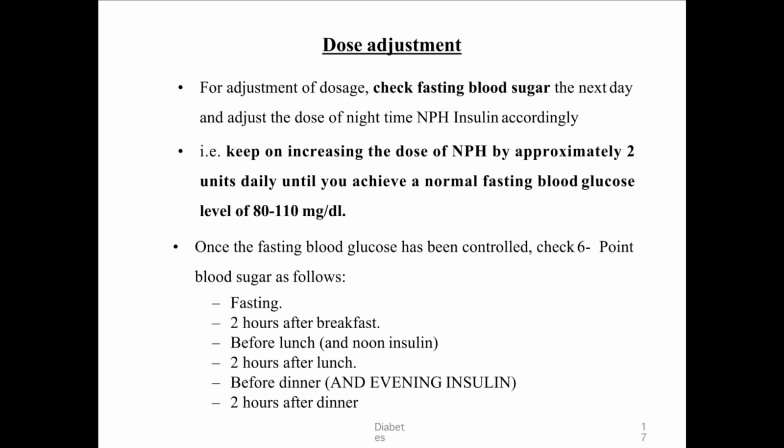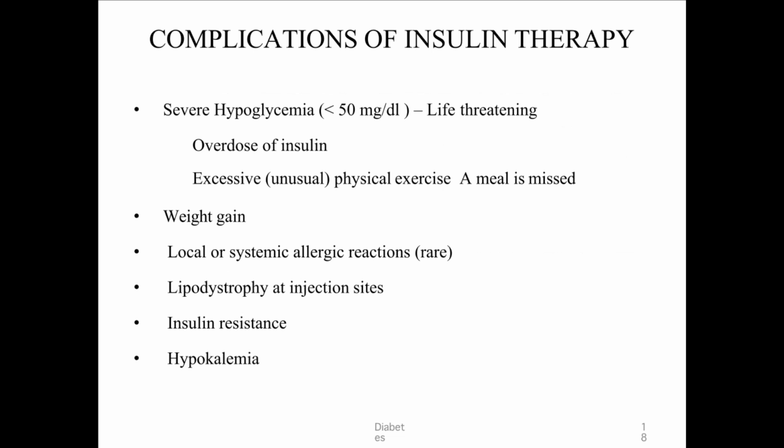Dose adjustments. For dose adjustments, take fasting blood glucose the next day and adjust the dose of nighttime NPH accordingly. Keep on increasing the dose of NPH by approximately 2 units until you achieve a normal fasting glucose of 80 to 110. Once fasting glucose has been controlled, check 6 readings, that is, fasting, 2 hours after breakfast, before lunch, 2 hours after lunch, before dinner, and 2 hours after dinner. Based on this, you can adjust the proportions of the short acting or ultra short acting which is to be given and NPH which is to be given.